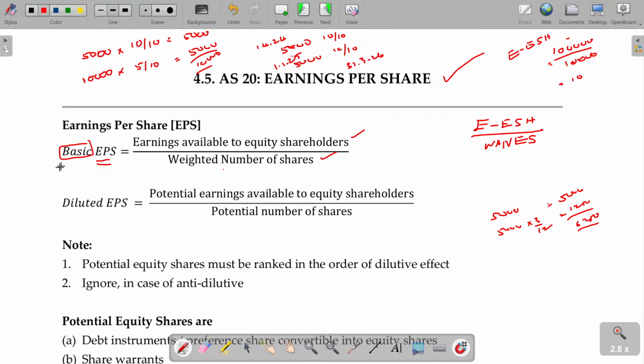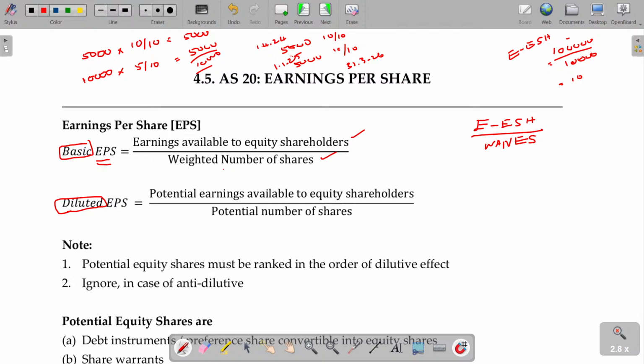Not only that, you have to understand what is called diluted EPS. Understand, this is the scenario. 10,000 by 10 will be the answer. Earnings available to the equity shareholders being 1 lakh, number of shares being 10,000.